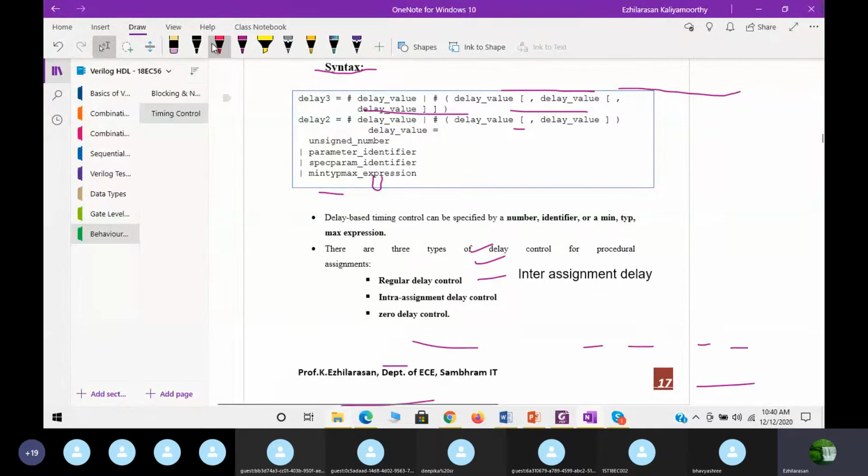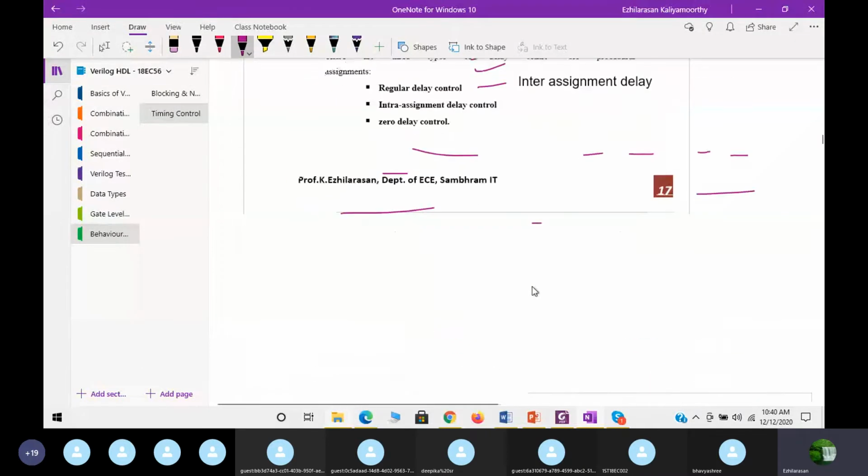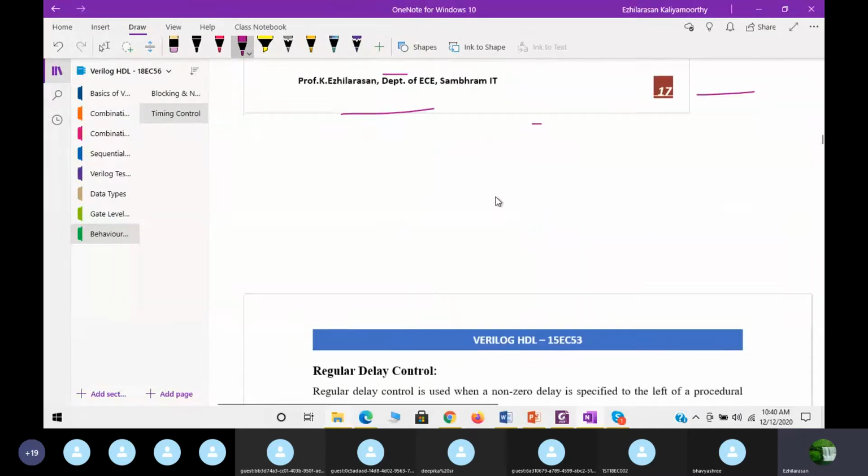The third is zero delay control. Now let us see each individually with examples.